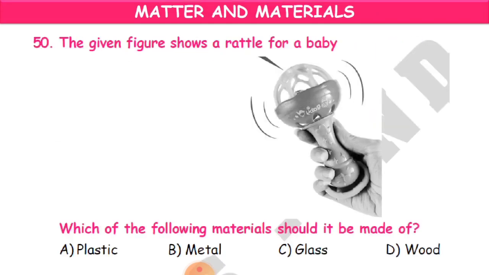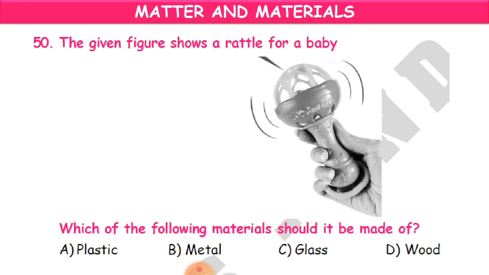Now 50th question and the last question for today's chapter, children. The given figure shows a rattle for a baby. Which of the following materials should it be made of? We give this rattle to entertain a baby, where you will get some sounds, and the baby feels very happy.